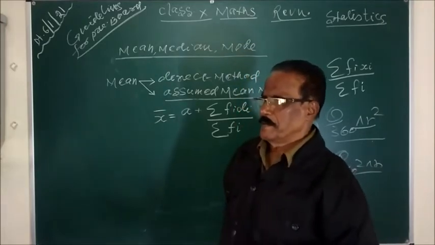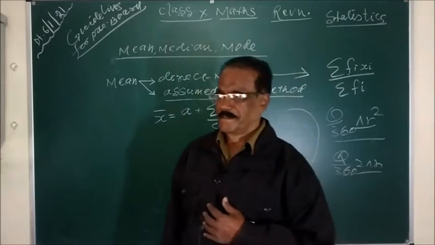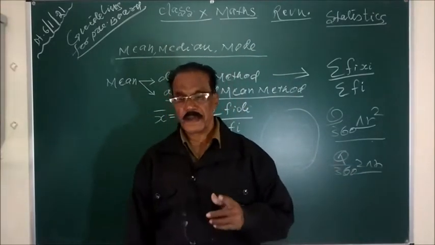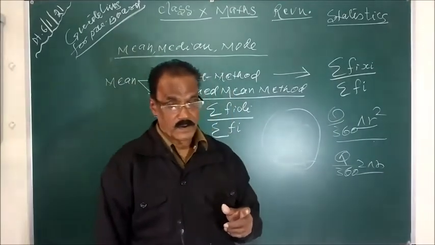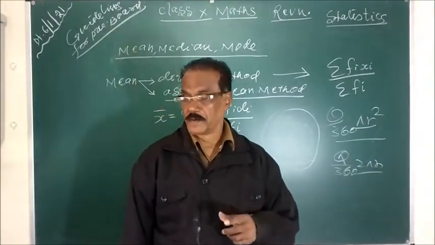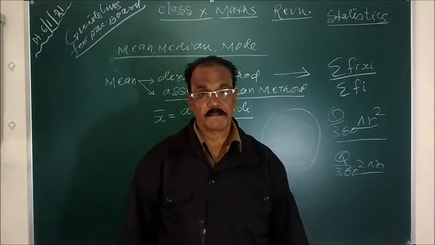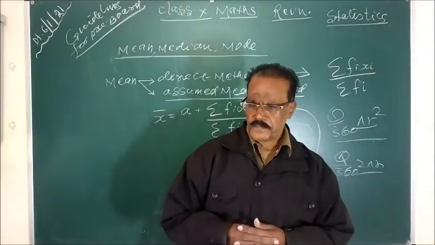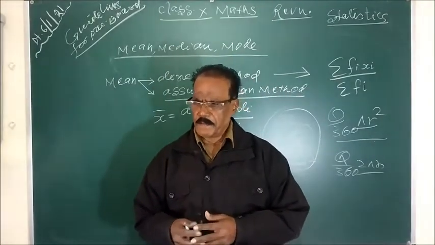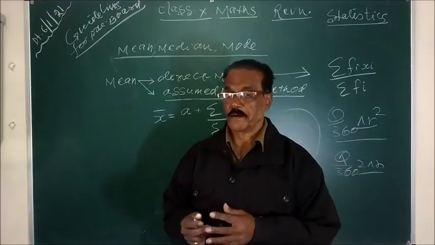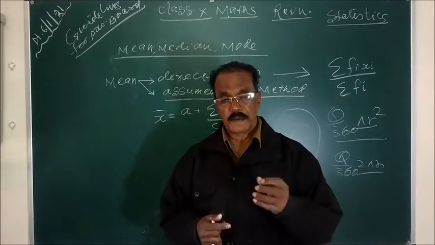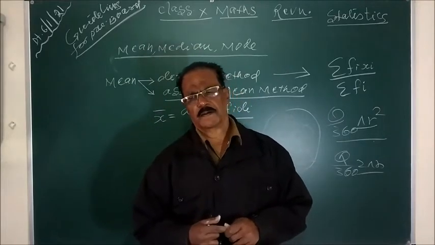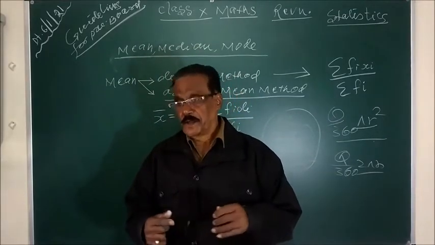So AP, coordinate geometry: section formula, and the distance between the 2 points, under root x2 minus x1 whole square plus y2 minus y1 whole square. Section formula and distance formula in coordinate geometry, and in algebra, quadratic equation: solving the quadratic equation by completing the square, by quadratic formula, by factorization.